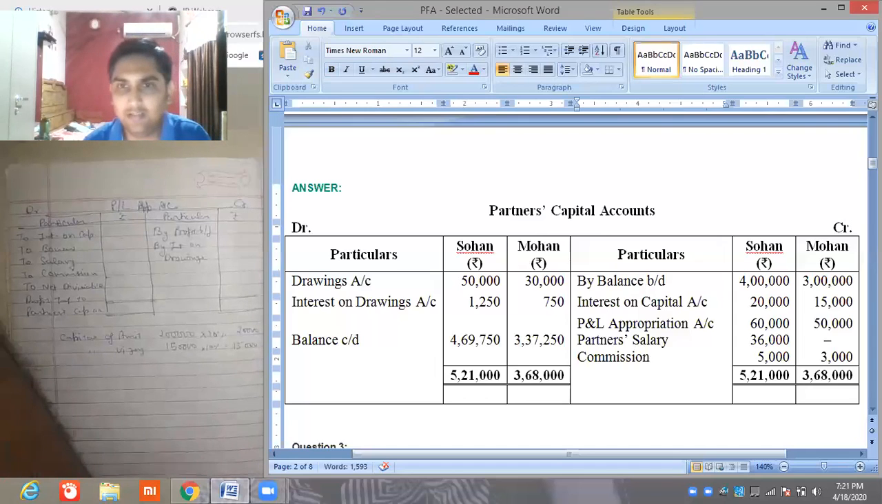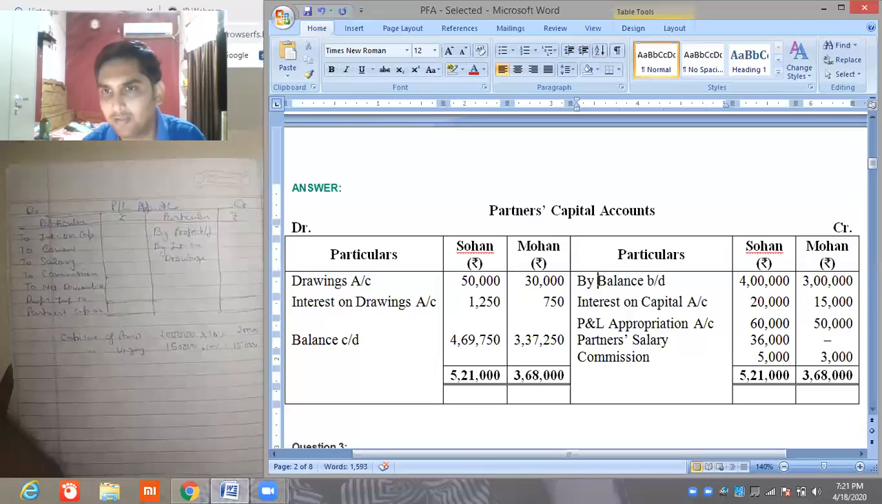By balance BD for the capital balances, by interest on capital 5% के हिसाब से 20,000, 15,000. P&L appropriation account profit balances 60,000, 50,000. Partners' salary only given to Sohan 36,000 and commission for both 5,000, 3,000. And this side drawings 50,000, 30,000. Interest on drawings 12,000, 1,250 and 750. And finally balance CD.